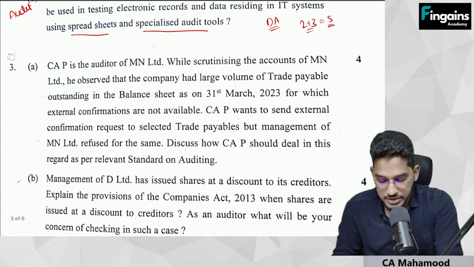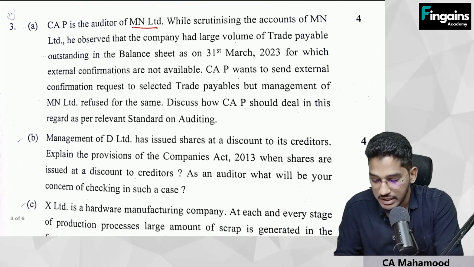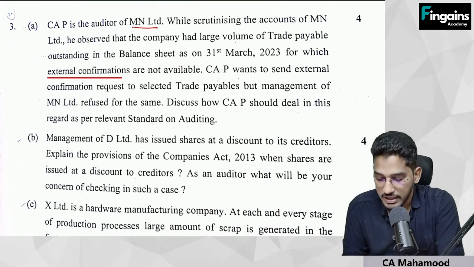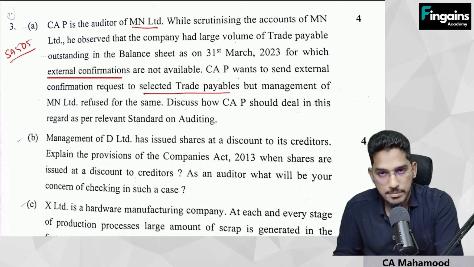Now talking about the third question. CAP is the auditor of MN Limited. While scrutinizing the accounts of MN Limited, he observed that the company had large volumes of trade payables outstanding in the balance sheet as on 31st of March 2023, for which external confirmations are not available. When you read this external confirmation, immediately which standard should come to your mind? SA 505. CAP wants to send external confirmation request to selected trade payables, but management of MN Limited refused for the same. Discuss how CAP should deal in this regard as per relevant standard on audit.